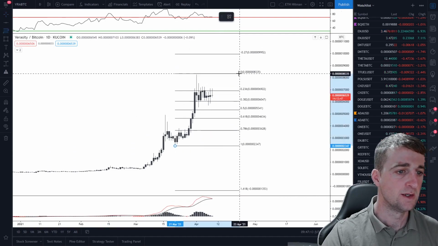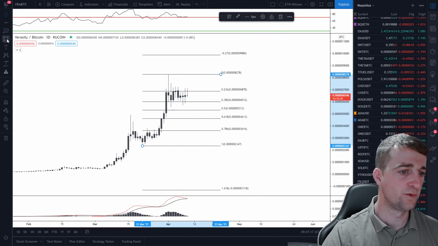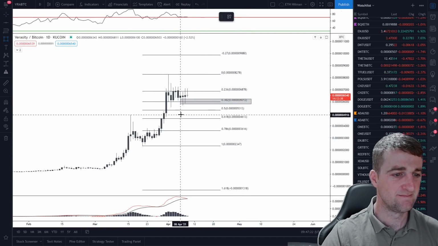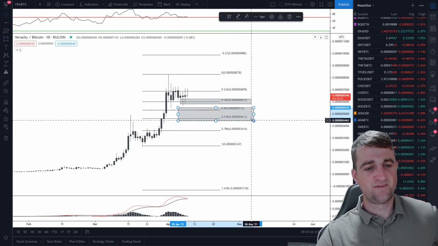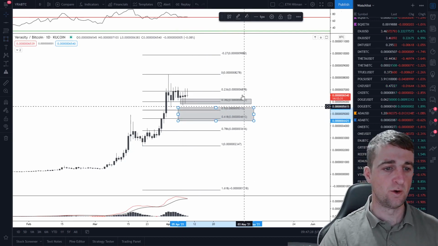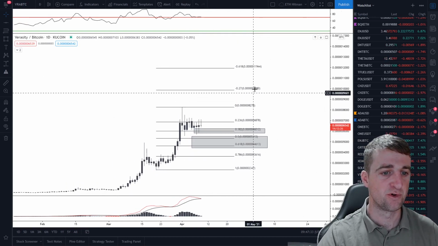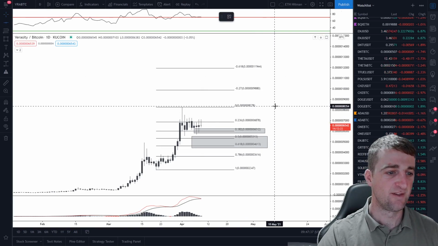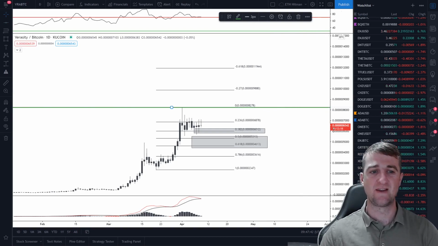But if you just put the fib on from the bottom to the top, 382 level has been wicked a few times. So if you're looking to buy 6,000 satoshis, and then anywhere between from that 50% down to that 618, you're talking 4,600 sats all the way up to 6,000. Place some orders within around that area, and then we can really start to push on and target some of these fib extensions at 9,000, 10,000, 11,000 satoshis. So that's going to do it for the price analysis and fundamental review of Verasity.